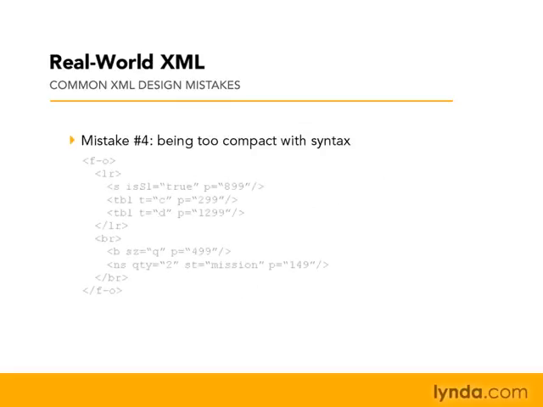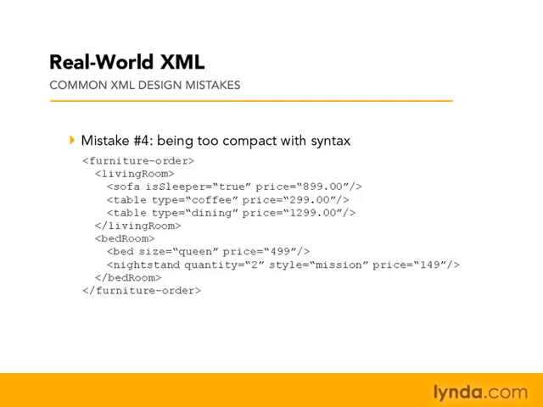Take a look at the example here. Okay, now I've got some XML code, and it's really compact, but I have no idea what any of this means. Like, what is an F-O? Like, what is S? Is SL? Just by looking at this, I have no idea what any of this is. Well, I can make it a lot clearer. Suppose I did this. Now it's a lot clearer.